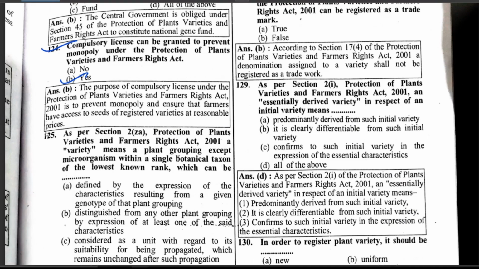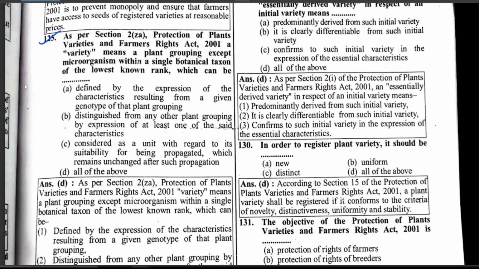As per Section 2(za) of the Protection of Plant Varieties and Farmers' Rights Act 2001, a variety means a plant grouping except microorganism within a single botanical taxon of the lowest known rank, which can be all of the above: defined by the expression of the characteristics resulting from a given genotype of that plant grouping, distinguished from any other plant grouping by expression of at least one of the said characteristics, and considered as a unit with regard to its suitability for being propagated, which remains unchanged after such propagation.